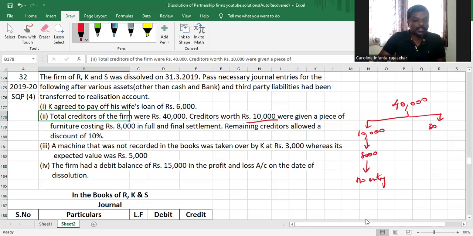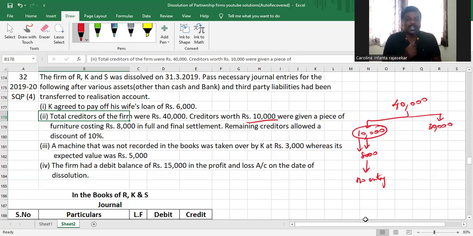The remaining 30,000. Out of 40,000, 10,000 was settled by giving up a furniture for 8,000. You might wonder, should I pass entries for the 2,000 or something like that? No, you don't have to, because they clearly mentioned that it has been settled in full and final settlement. For the 10,000, the creditors agreed to take the furniture. The book value of the furniture is 8,000, but still they agreed to take it for 10,000 in final settlement.